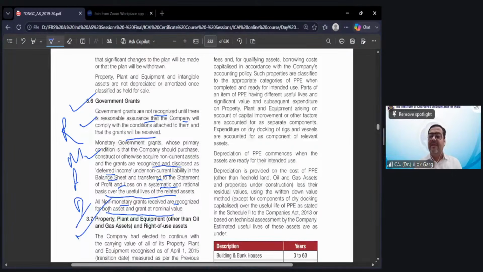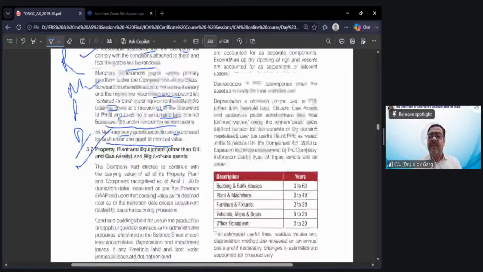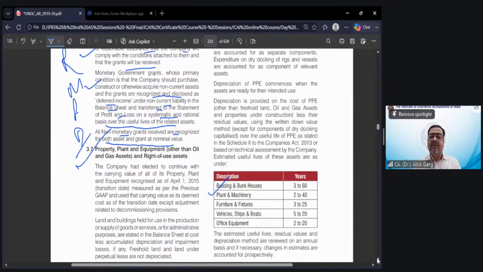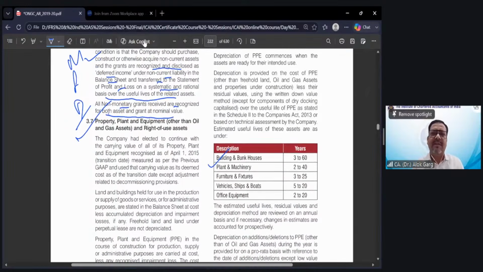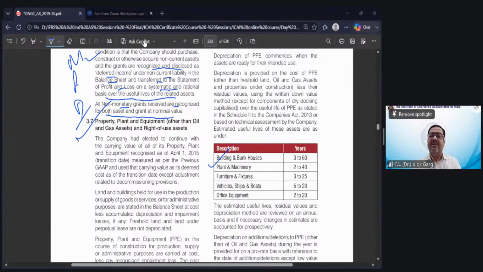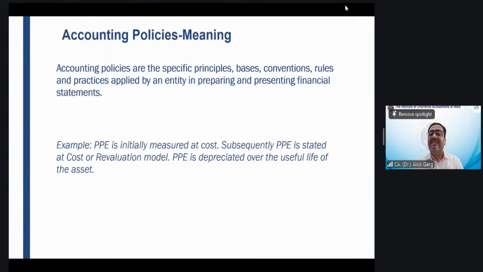PP&E, then they have given the accounting policy of PP&E. They have given the useful life of PP&E. So for every material line item, they are giving the recognition, measurement, presentation, disclosure principle of those items. That is known as accounting policy. What is an accounting policy? These are the specific principles, bases, conventions, rules and practices applied by an entity in preparation and presentation of financial statements, right?